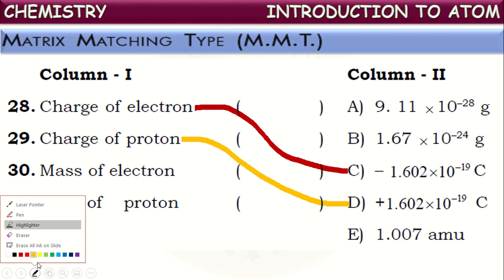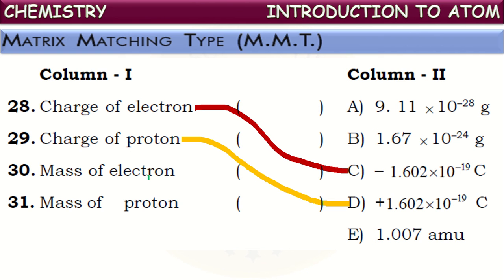Now see the next one, mass of electron. What is the mass of electron? As you told, it is negligible when compared to the mass of protons and neutrons, but quantitatively it is equal to 9.11 into 10 to the power of minus 28 grams. Here it is given. This is the mass of electron.